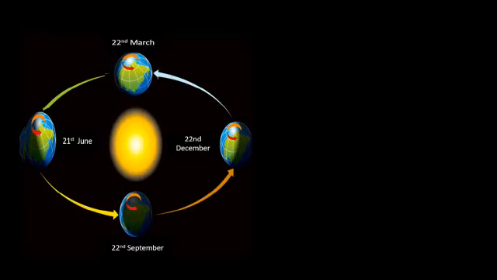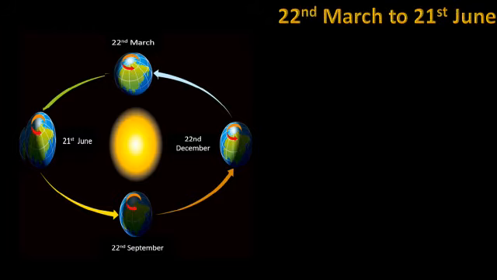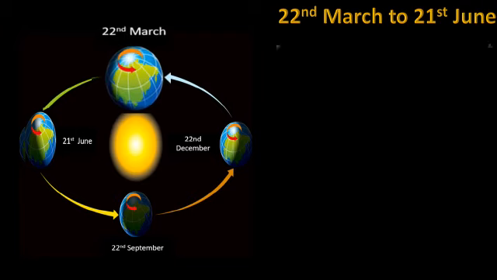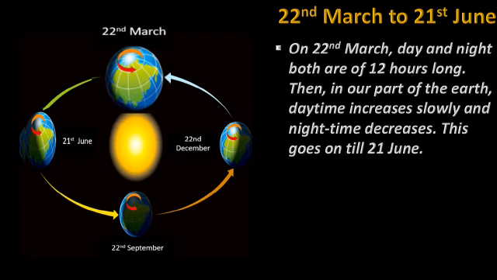Students, look at this picture. It shows the different months and different dates. Let us understand the duration from 22nd of March to 21st of June. On 22nd March, day and night both are 12 hours long.